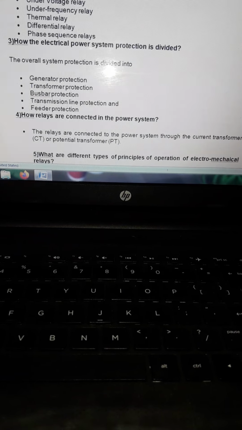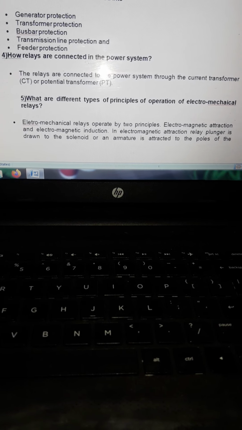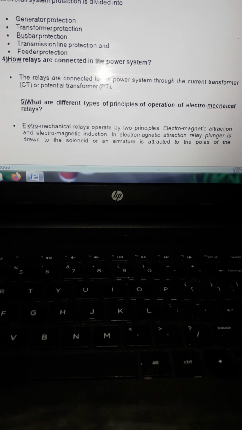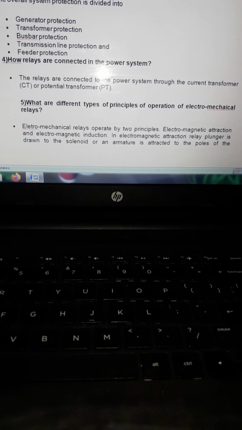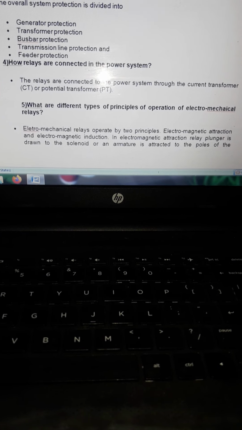The next question, how are relays connected in the power system? The relays are connected to a power system through the current transformer or potential transformer. Okay, so the relays are connected to the power system through current transformer or potential transformer.